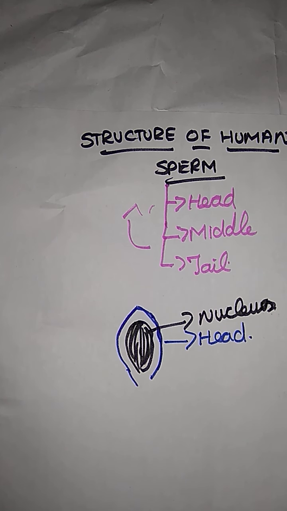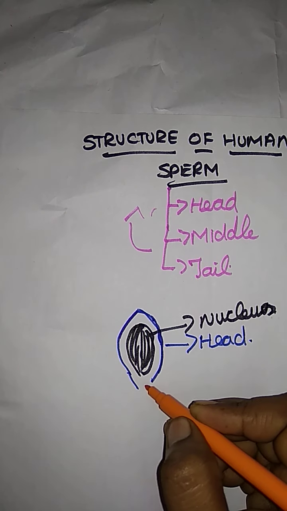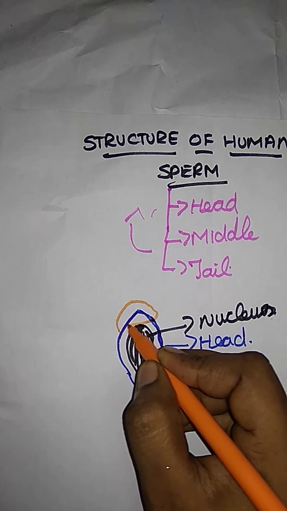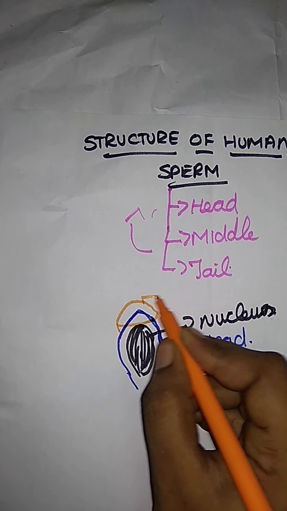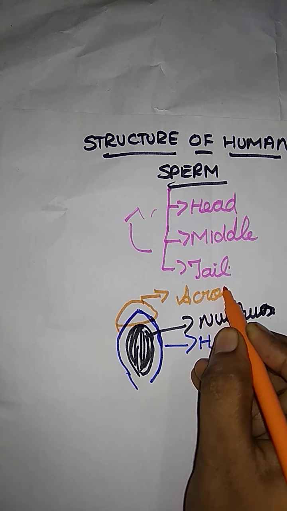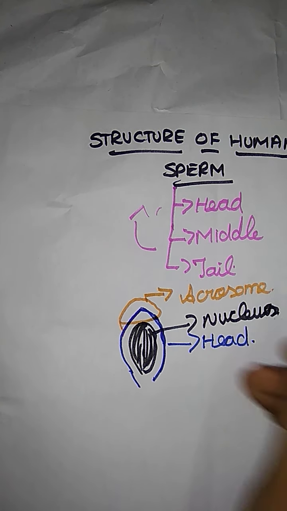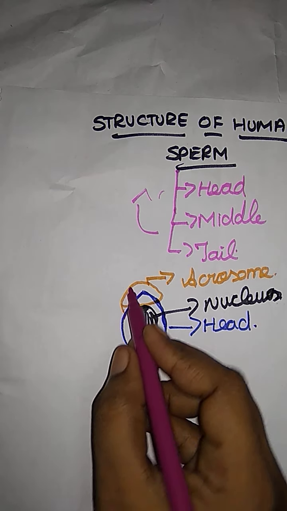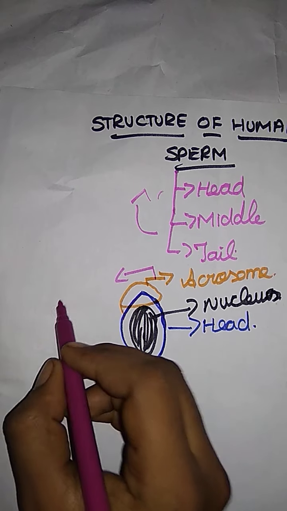The anterior is here and this is the posterior. The acrosome contains a special enzyme. The name is hyaluronidase.